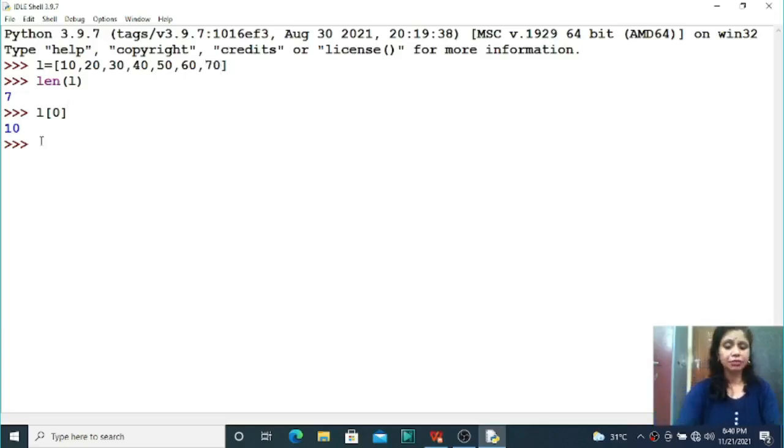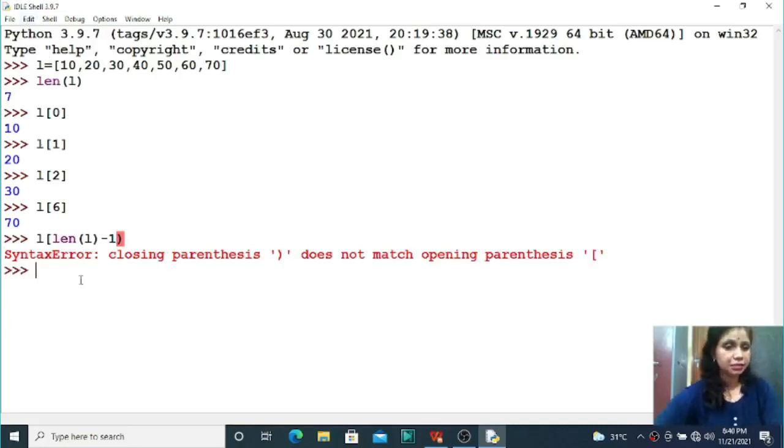You can access the value like L of 1, that is your 20, similarly L of 2, that is your 30. L of 7 not, students, because it is length of the list -1. So L of 6, that one is your last element. Similarly, how will you write it in another way, that is L of len of L variable, then -1, and automatically you will get the last element of your list, that is your 70.